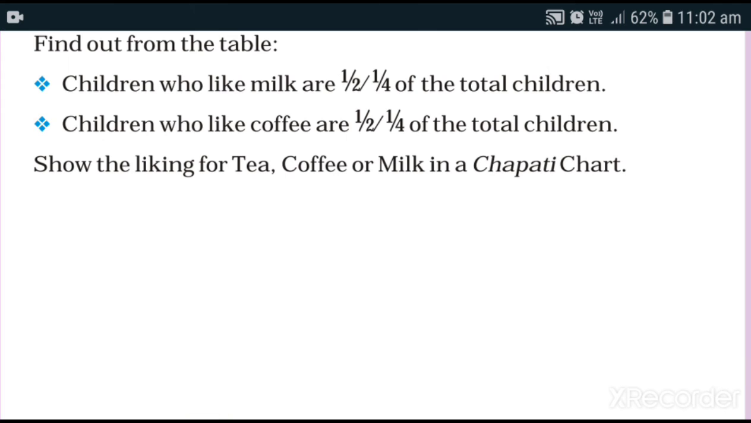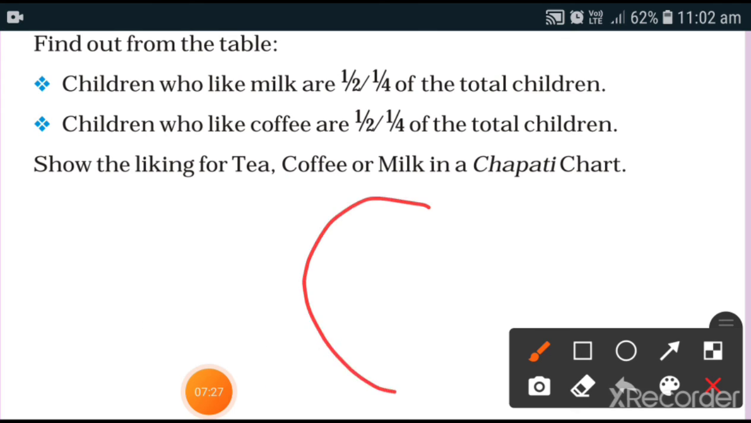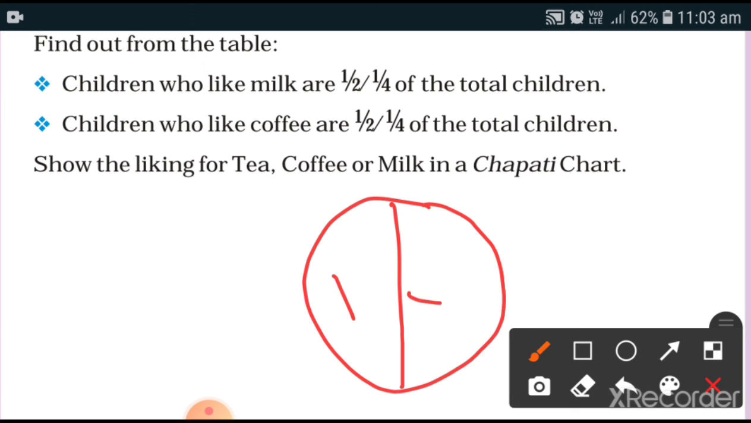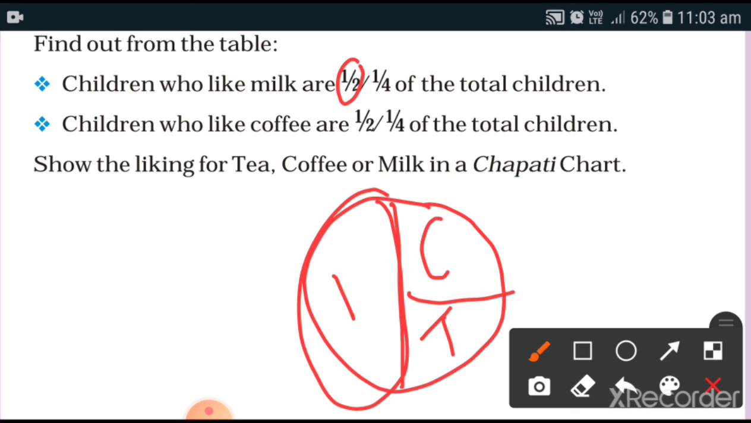You also have to make one chapati chart here. Make one chapati chart. Then 10 is given. So this will be of milk portion, and this will be of tea, and one will be of coffee. Children who like milk are half of the total children. Half. So here this is your answer. Children who like coffee are 1/4 of the total children. 1/4. So this will be your answer.